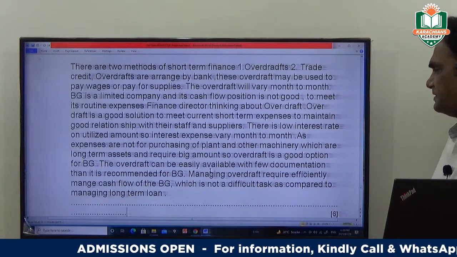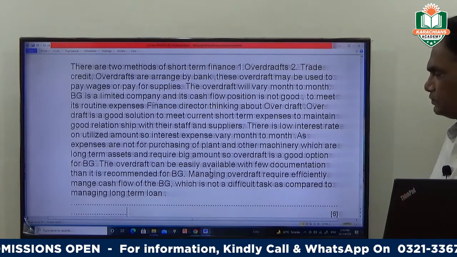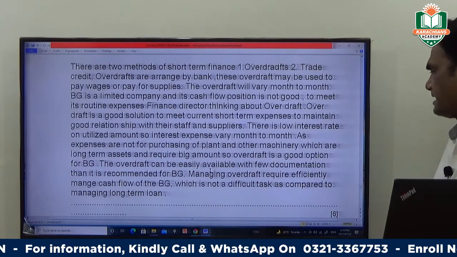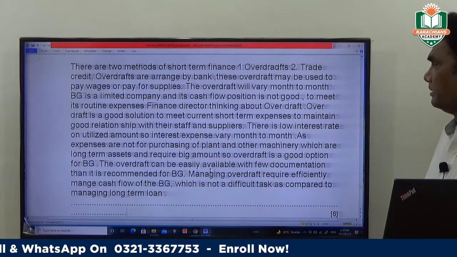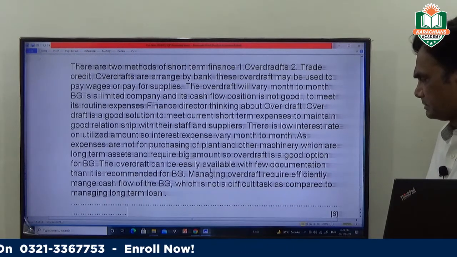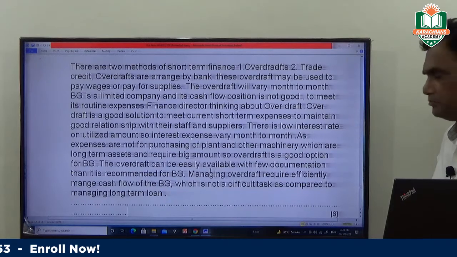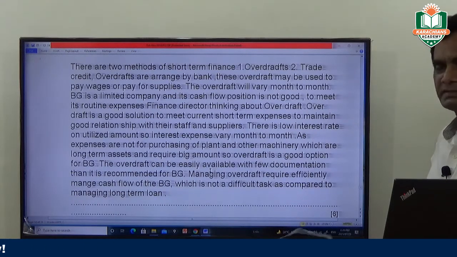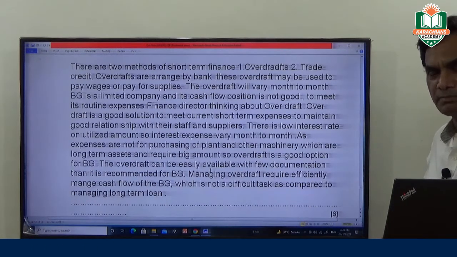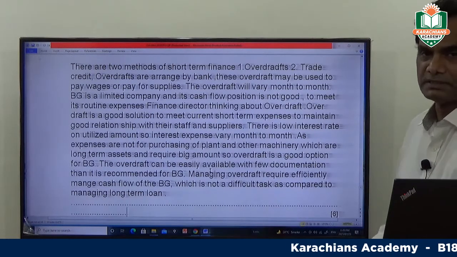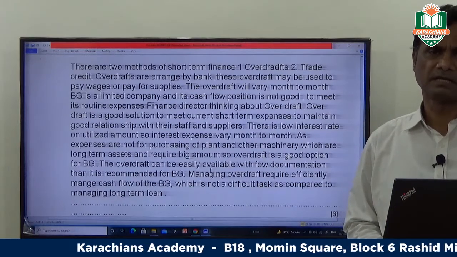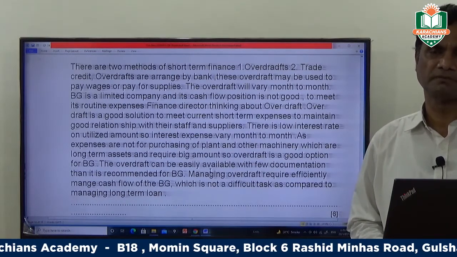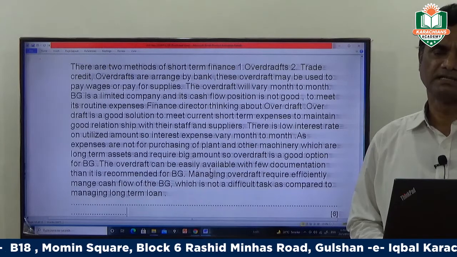Managing an overdraft requires efficiently managing cash flow for BG, which is not a difficult task as compared to managing a long-term loan. So the overdraft can be managed easily by BG if they control their expenses, properly prepare their cash flow statement and properly monitor it, so they can easily control their overdraft. There are very few legal requirements or paperwork to get the overdraft.